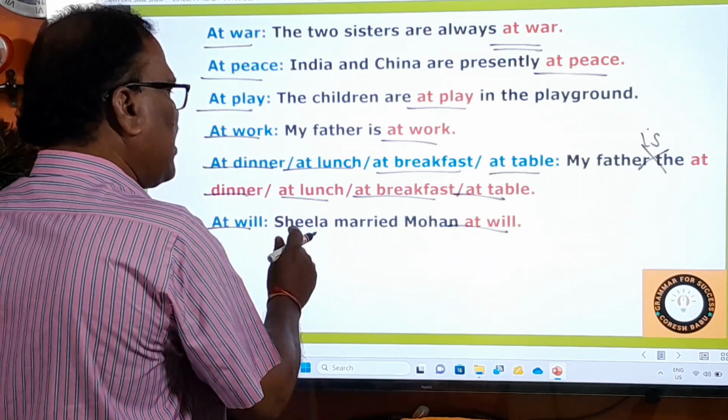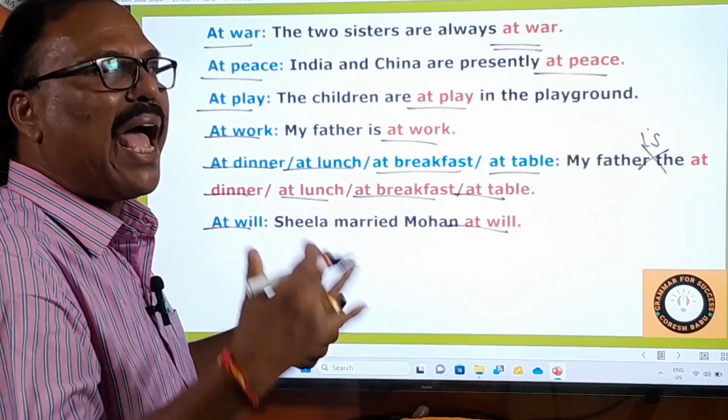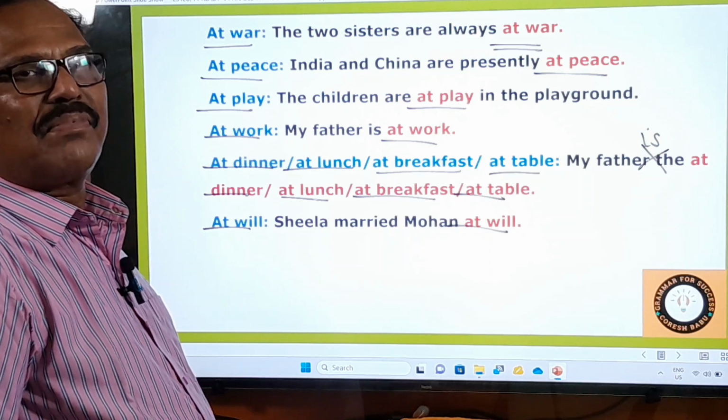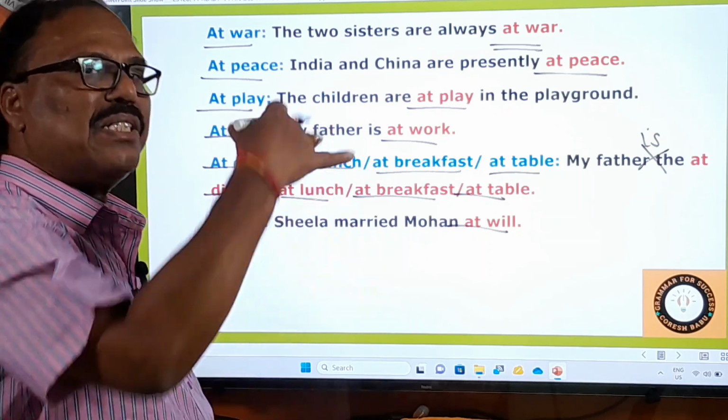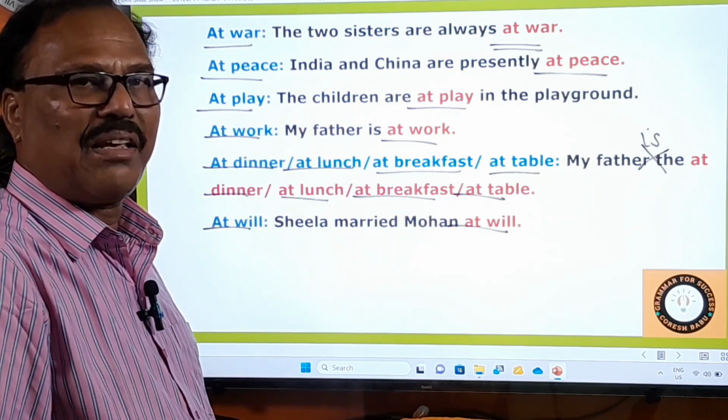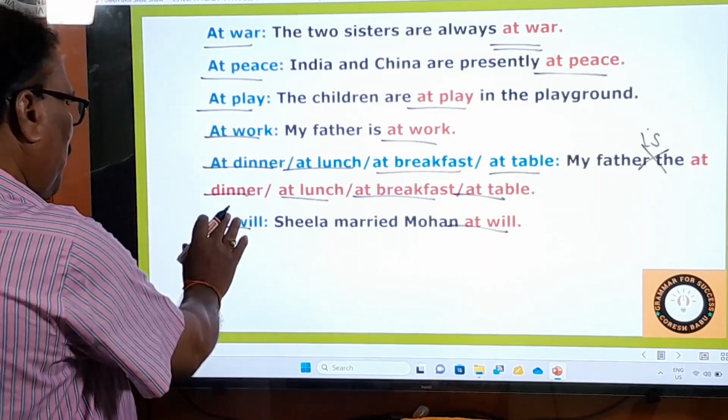At will means, what is that? She married Mohan at will, means as she wished. At will, "uska marzi se", something like that we say in Hindi. At will, right. That's a beautiful phrase.